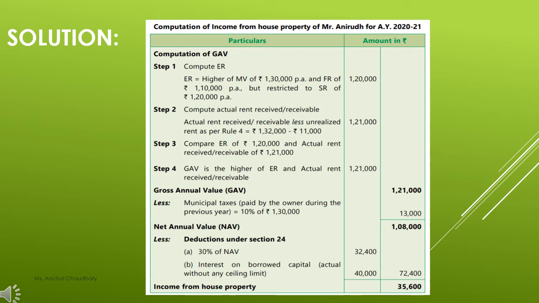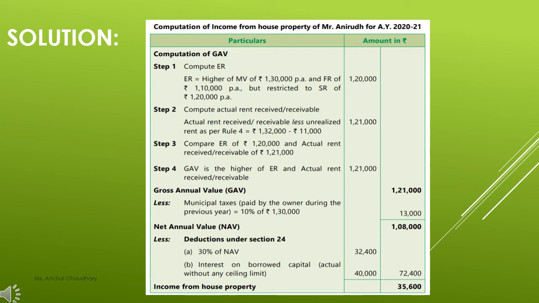But if it is exceeding standard rent, then the amount of standard rent will be computed as your expected rent. So in this case, municipal value was 1,30,000, whereas fair rent was 1,10,000. But first of all, we have to find out the highest value. So what is the highest, your municipal value, that is 1,30,000, because it is more than 1,10,000, right? Then we have to compare it with the standard rent. How much is the standard rent? 1,20,000.